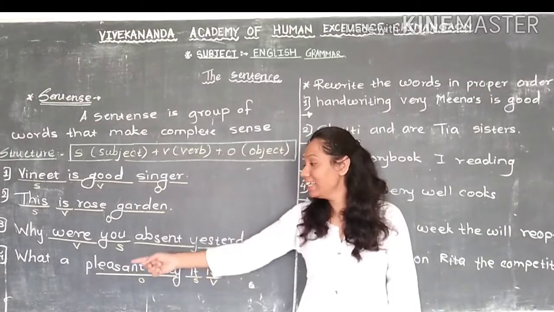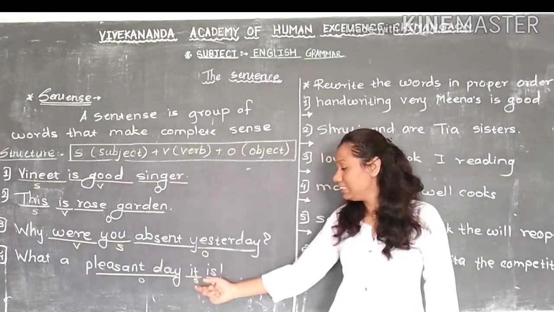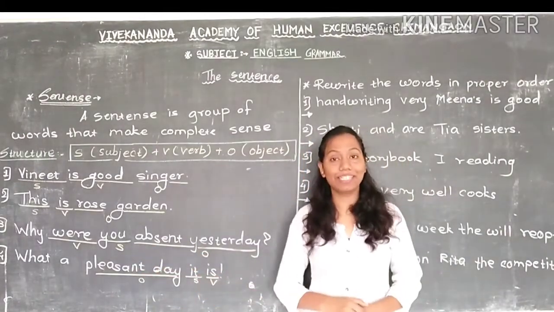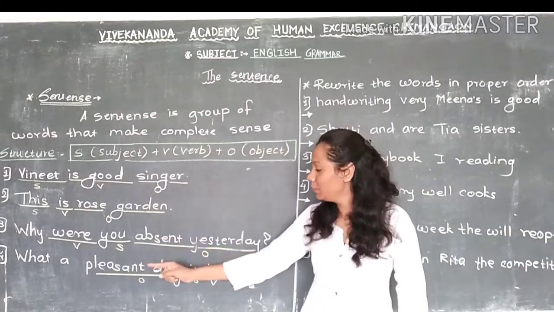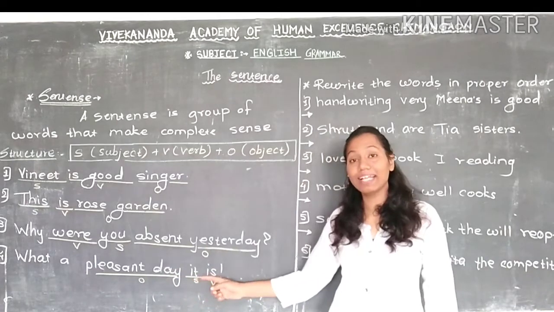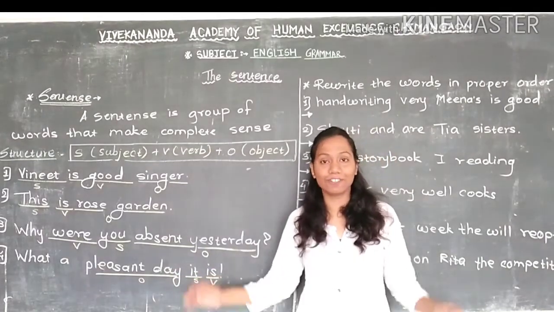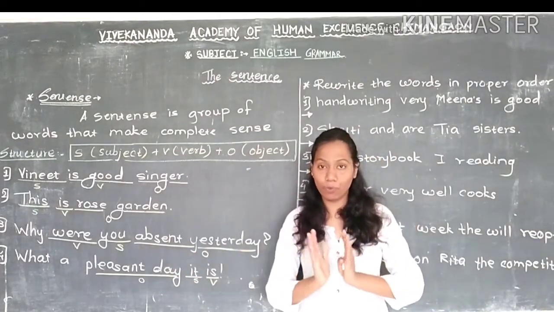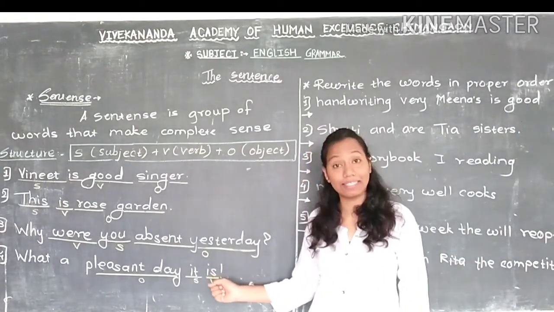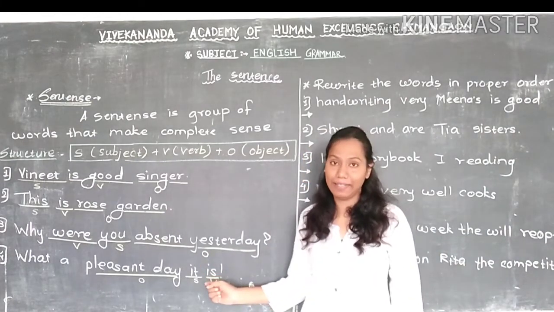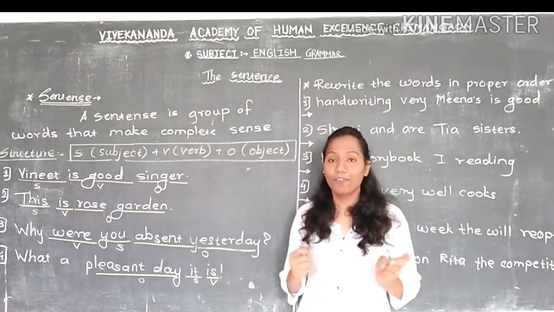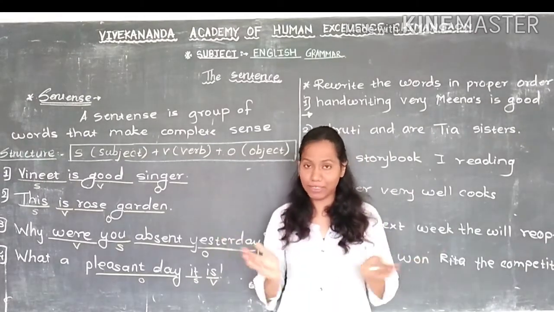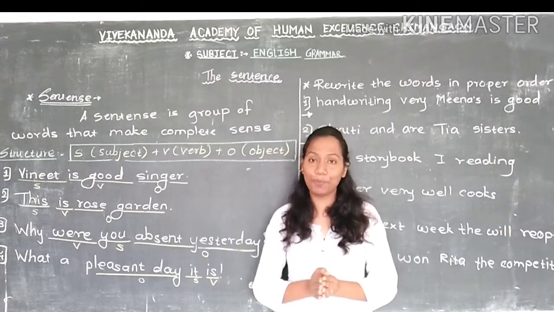The last one is "What a pleasant day it is." When I say this, here also there are 1, 2, 3, 4, 5 and 6 words. So we can call this a group of words, and it makes sense. So this we call a sentence. Again I am telling you, sentence means what? When we are using many words, we can call that a group of words.